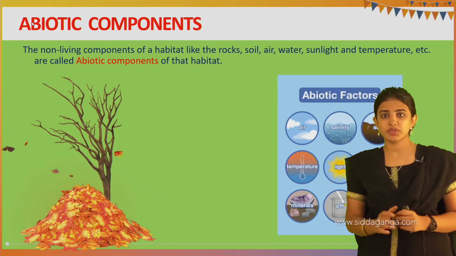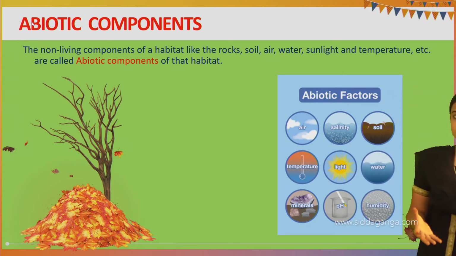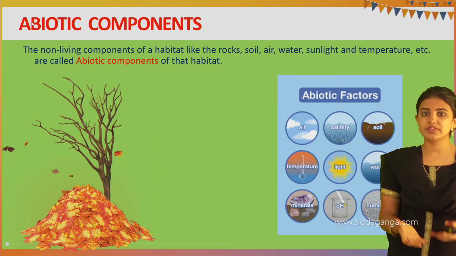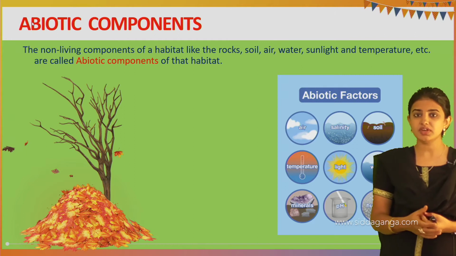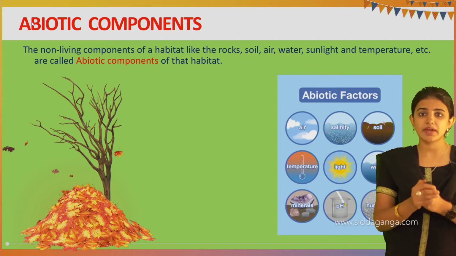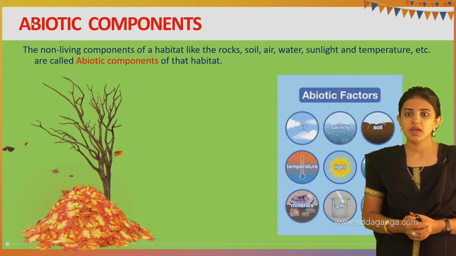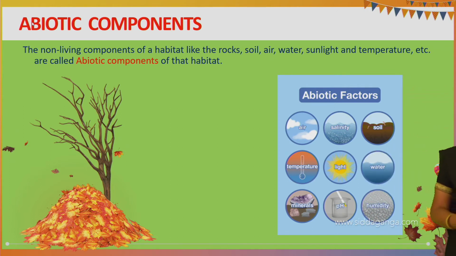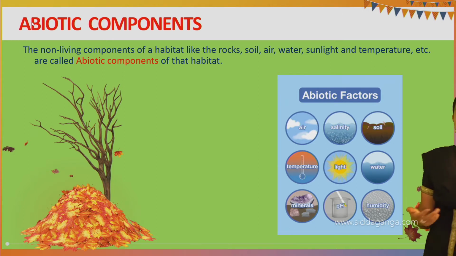And like that, the next one is water. Water also plays an important role in nature. Water is very essential for drinking, for washing, and many other activities we can do with the help of water. And the next one is humidity, and this may include humidity and pH in the temperature. And the next one is minerals.